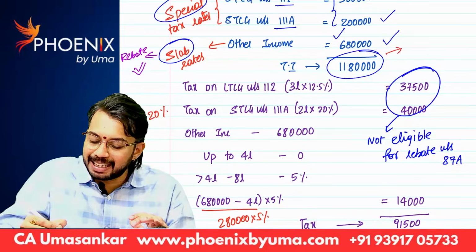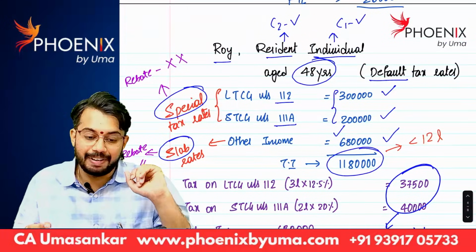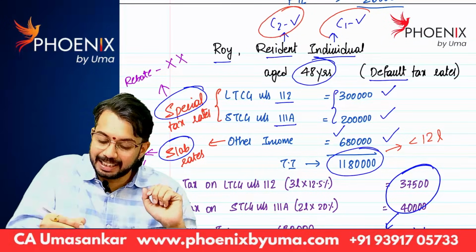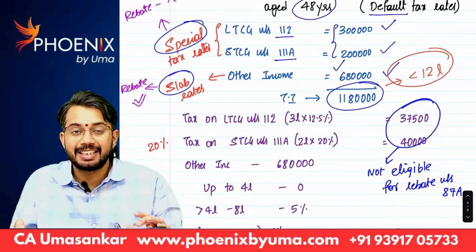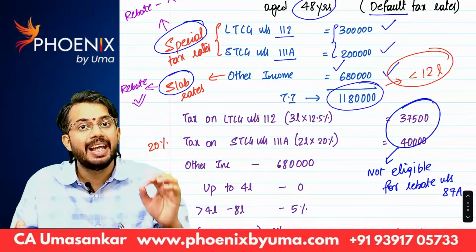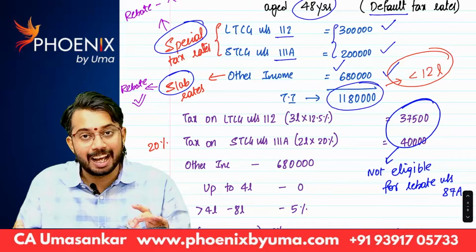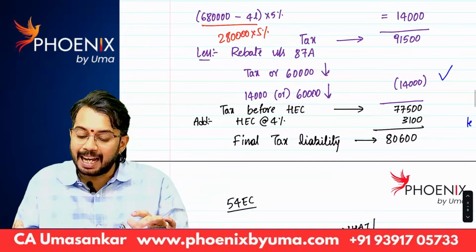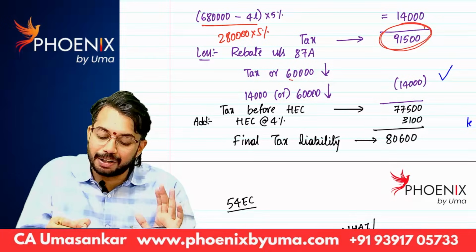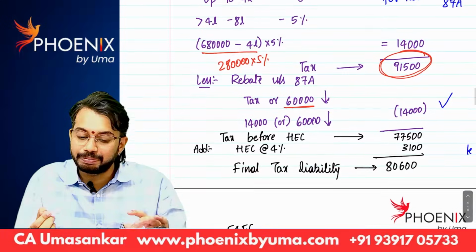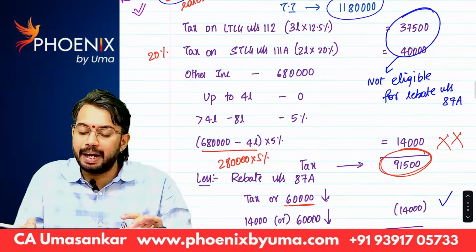Here total income is less than 12 lakhs. Three conditions are satisfied: individual, resident in India, total income less than 12 lakhs. If the three conditions are satisfied, rebate is tax or 60,000, whichever is lower. Correct? Here tax amount is 91,500. But can you claim 60,000? No.